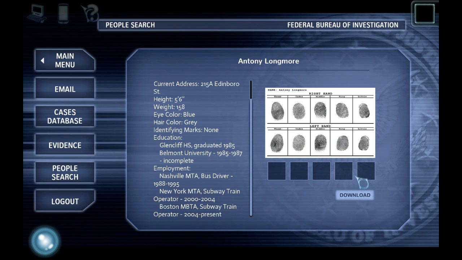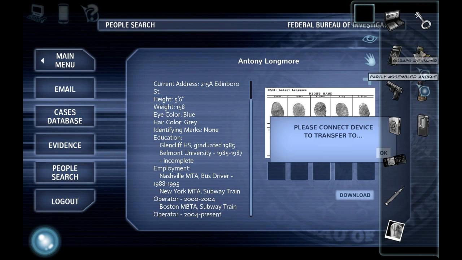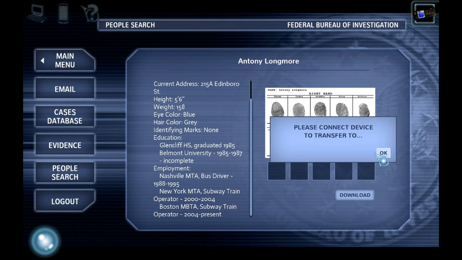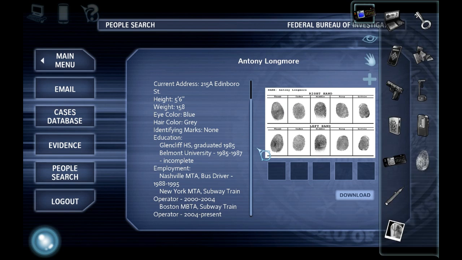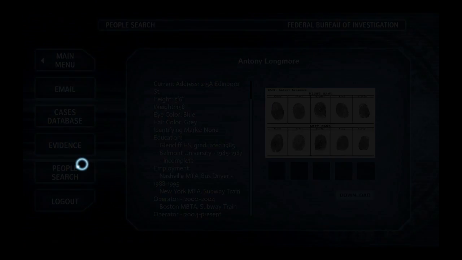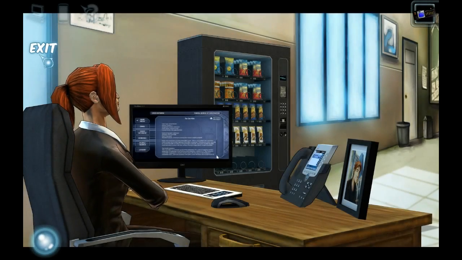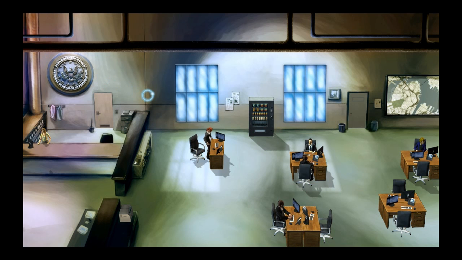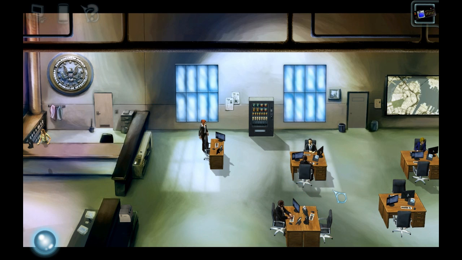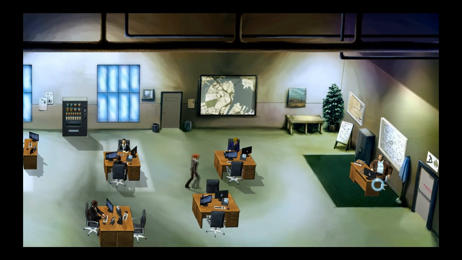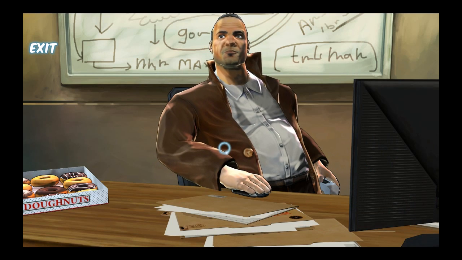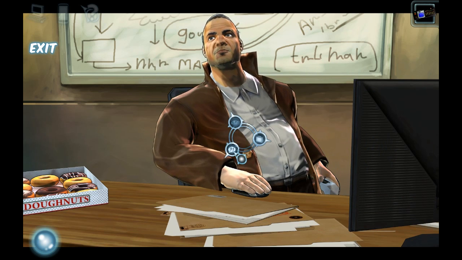So that's what we have right now, but we do have fingerprints. So let's find a device to hook it up to. And now we have a fingerprint. That could be useful later. So I'm just looking at the clock. There's one thing I want to do before I finish this. Well, two things.